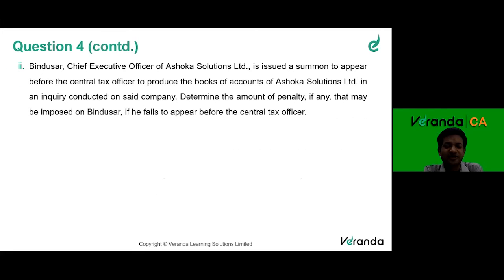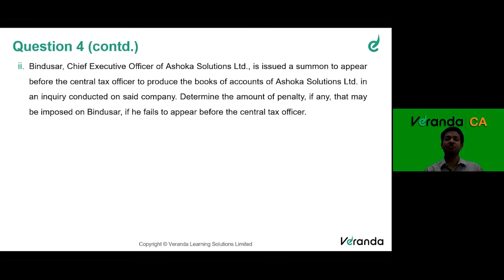There's another question here, the second part of the question. Bindu Sir, Chief Executive Officer, CEO of Ashoka Solutions Limited, is issued a summon to appear before the Central Tax Officer to produce the books of accounts of Ashoka Solutions Limited in an inquiry conducted on the said company. Determine the amount of penalty, if any, that may be imposed on Bindu Sir if he fails to appear before the Central Tax Officer. So the second question is saying that a summon was issued to the CEO of a company and he failed to appear on the said date of summon.